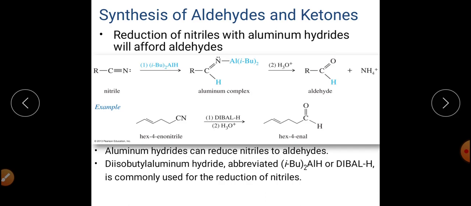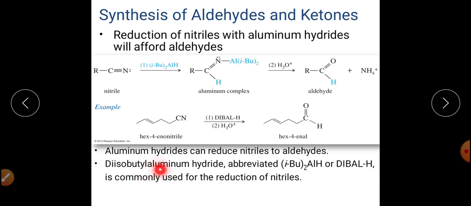Now there are various aluminium hydrides that can be utilized for this particular reaction, but here we are using diisobutyl aluminium hydride, DiBAlH. We are not using lithium aluminium hydride, that is also an aluminium hydride, but we are not using that one.